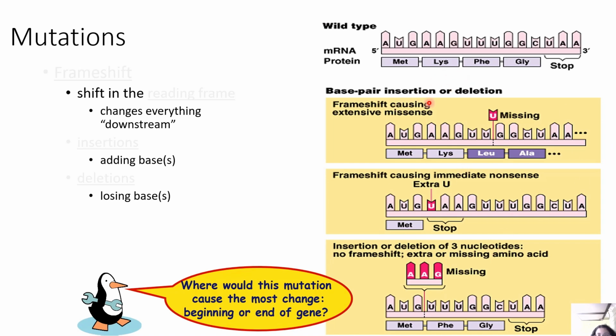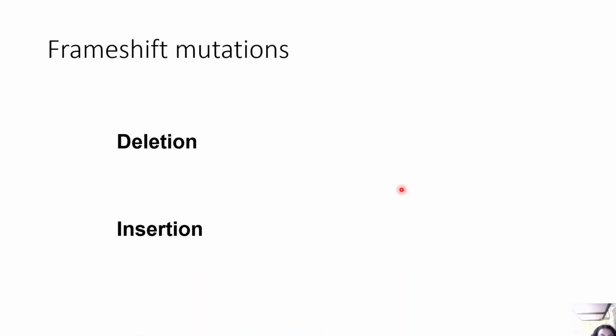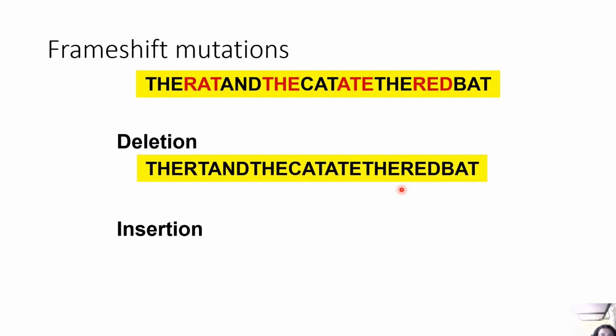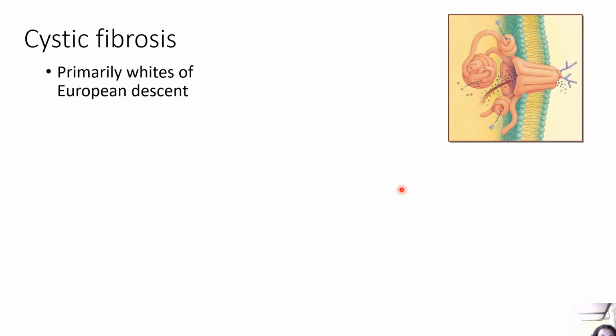If you can see over here, a frameshift mutation causing extensive missense; a frameshift mutation causing an immediate nonsense, like it changes it to a stop codon; and insertion or deletion of 3 nucleotides, no frameshift, with an extra or missing amino acid. Now, if we talk about the frameshift mutations, if there is a deletion, it will become like this, and if insertion, like this.